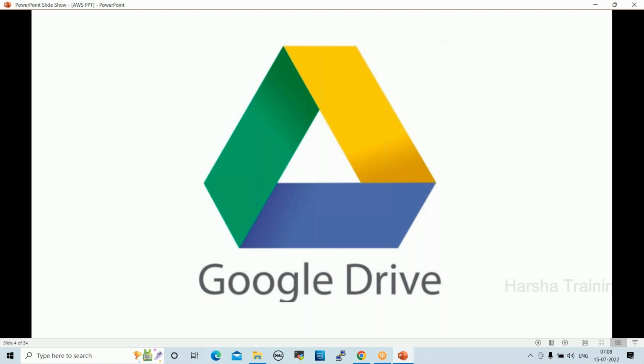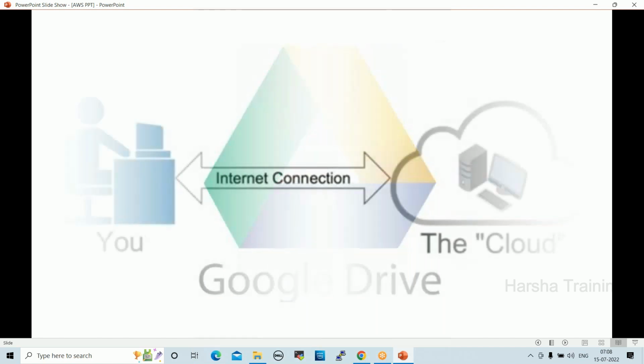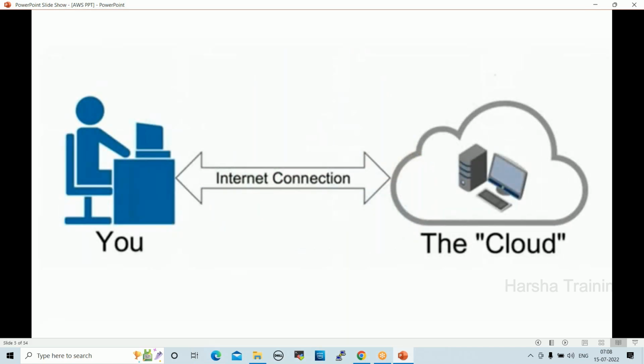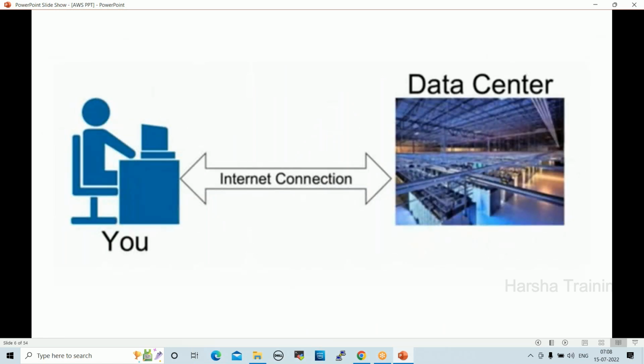Cloud, right? In the backend there will be a server. Actually it is not a server, it is a data center. It is a Google data center. When we upload any files, those files will be directly saved into the Google data center. So we are talking about data center. Basically, what is a data center? We'll try to understand.